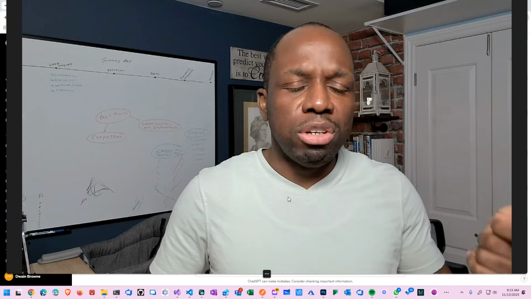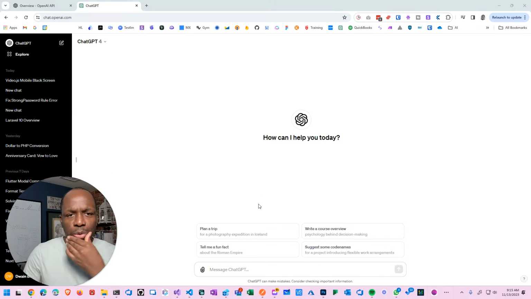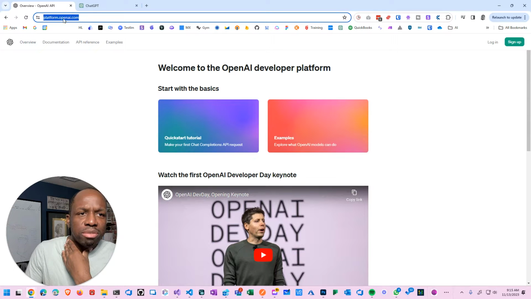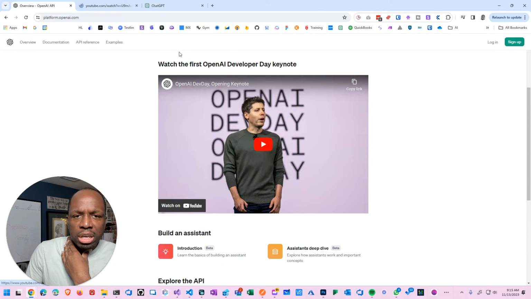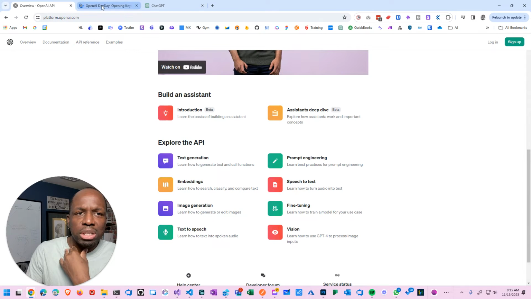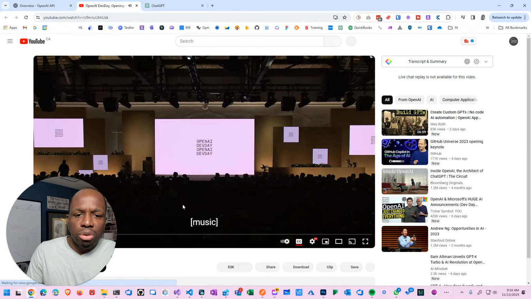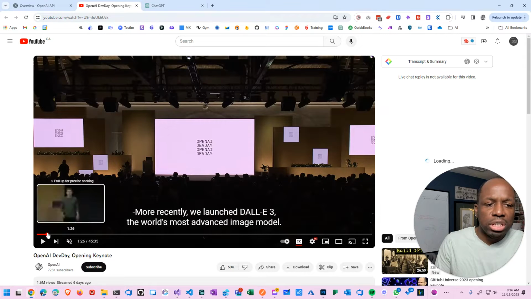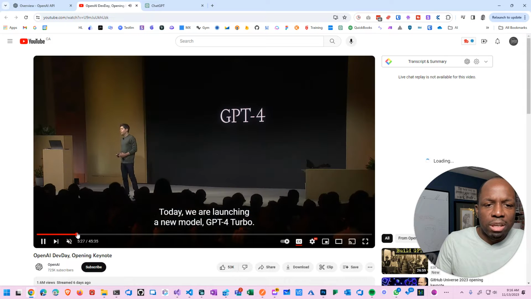So let's talk about the AI updates first from OpenAI, and then we'll talk about this specific thing that I want to actually implement. By the way, if you want to know more about the OpenAI stuff, go to platform.openai and you'll see their keynote, or just go to YouTube and search OpenAI Dev Day. They did a fantastic job of introducing so many things in this video. It's probably one of the bigger updates that they've done in a fairly long time. And obviously this is going to be a yearly event that they're going to be posting about. So there's just a lot of cool things about it.